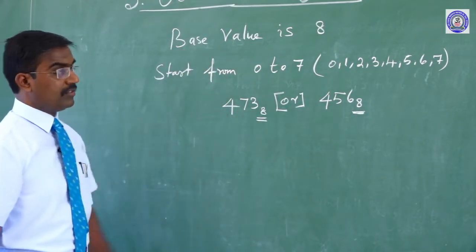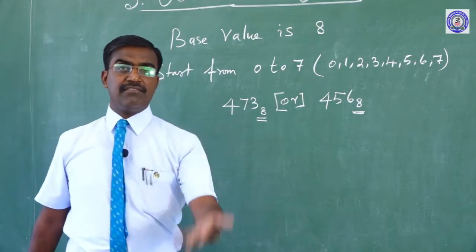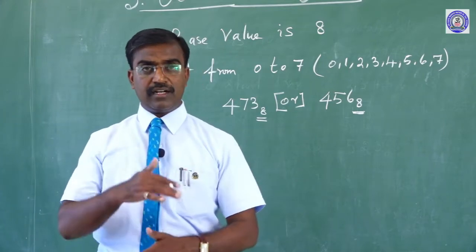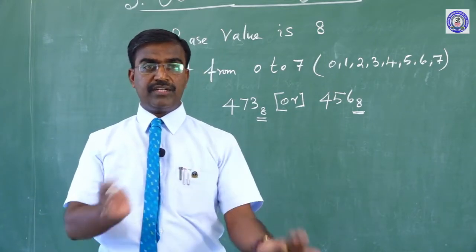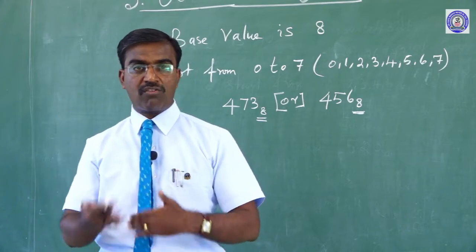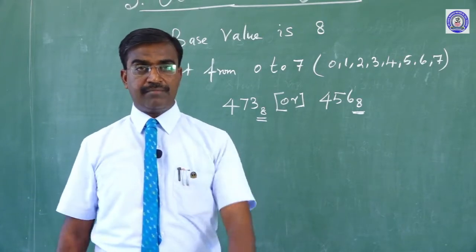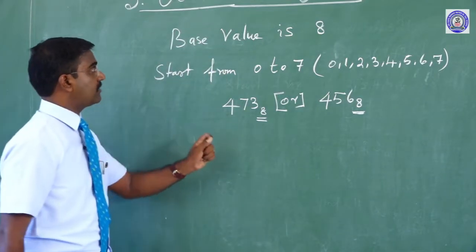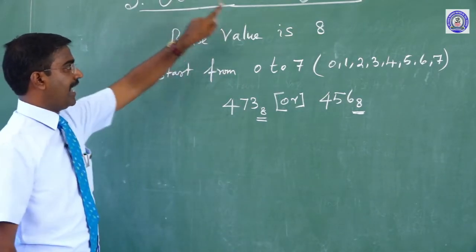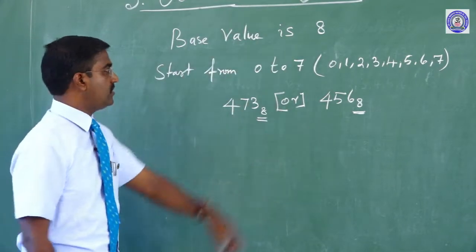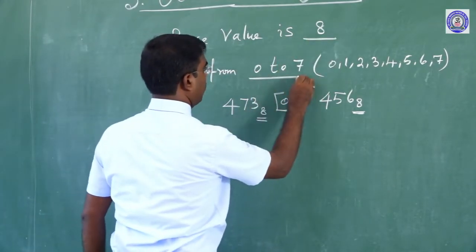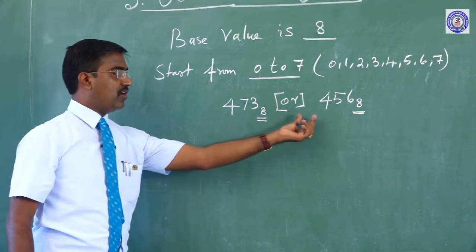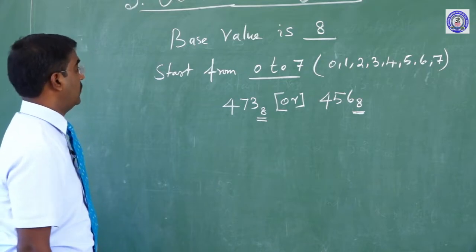In detail, we will see the repeated division by 8 method, and then conversions of decimal into binary, binary into decimal, decimal into octal, octal into decimal, one by one. But now, the octal number system, octet means 8. That is why the base value is 8, starting from 0 to 7, and the examples are 473 base 8 or 456 base 8.